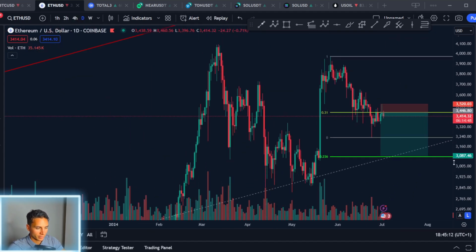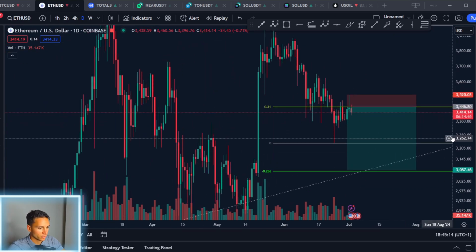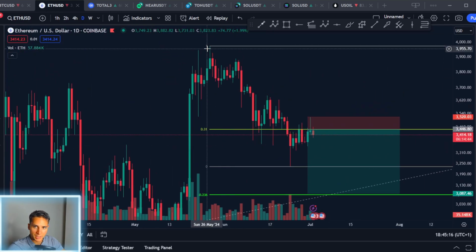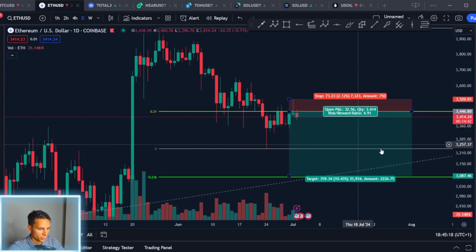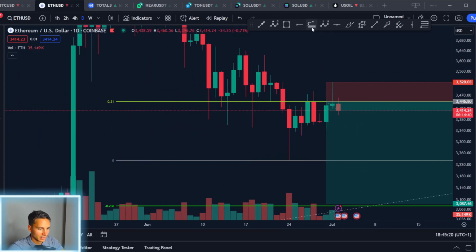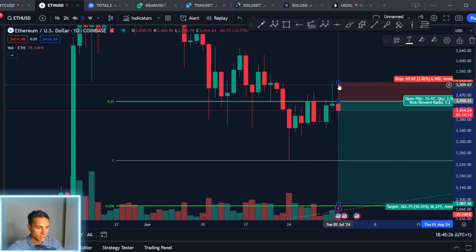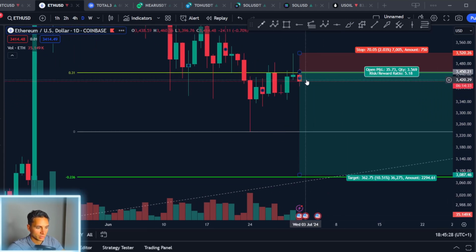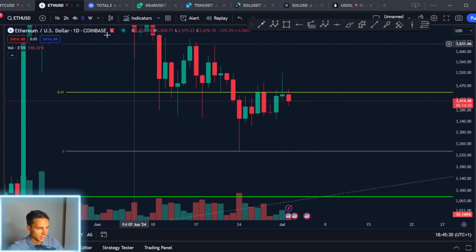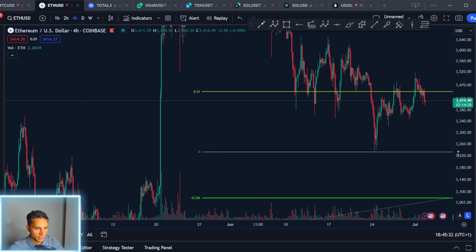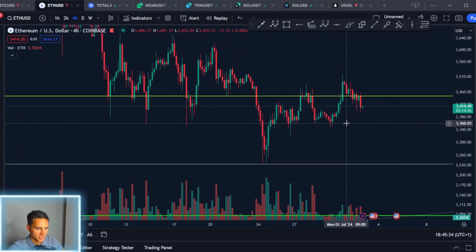Lastly, I want to cover Ethereum, as we talked about yesterday. On Ethereum here on the daily, we take from the highs here to the lows. The 0.31 has acted as perfect resistance. We can see we've got multiple wicks here above. I talked about yesterday that you can open a short here with the stop loss above the high, so you can see we have been in profit here as a hedge. Come here on the 4-hour, nothing really has changed. We're still under resistance here.